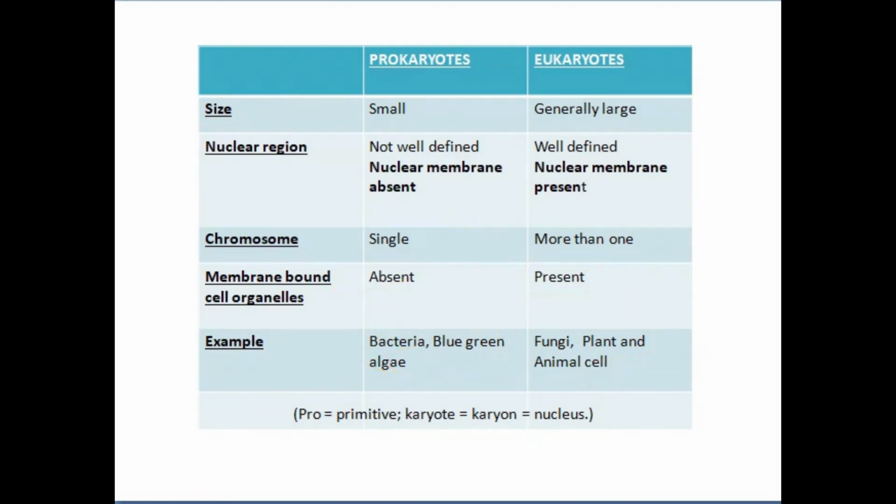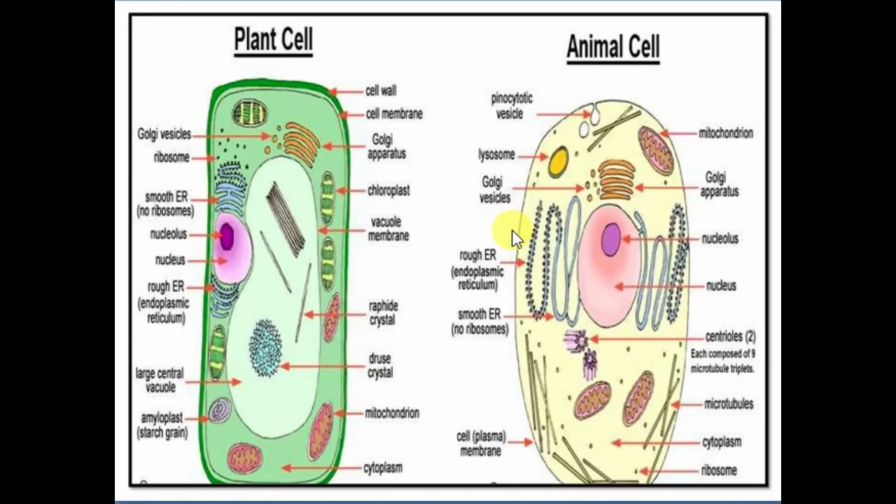Then after this we have our next topic, that is the difference between plant cell and animal cell. We will study the difference between plant and animal cells. Here in the plant cell, you can see that the cell wall is present, and then we also have the cell membrane. This light green line is the cell membrane, and this dark green thing is the cell wall.